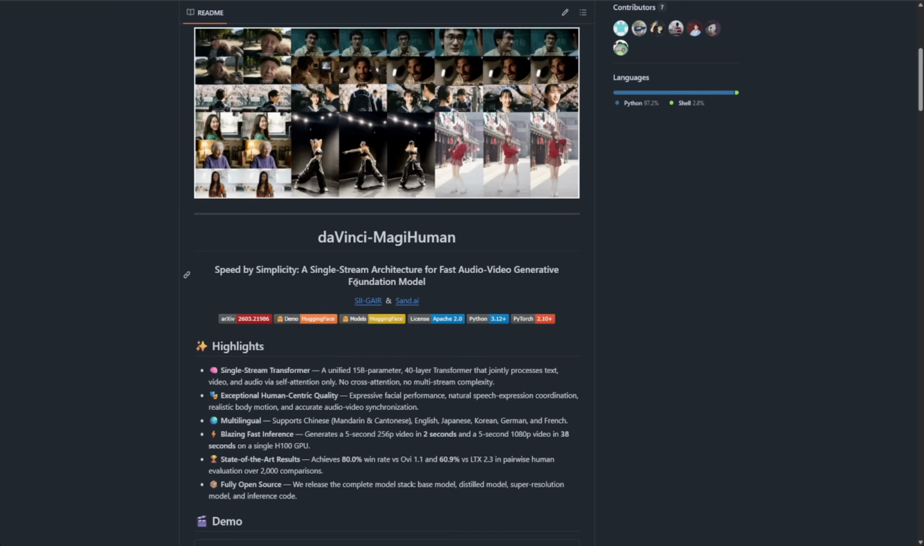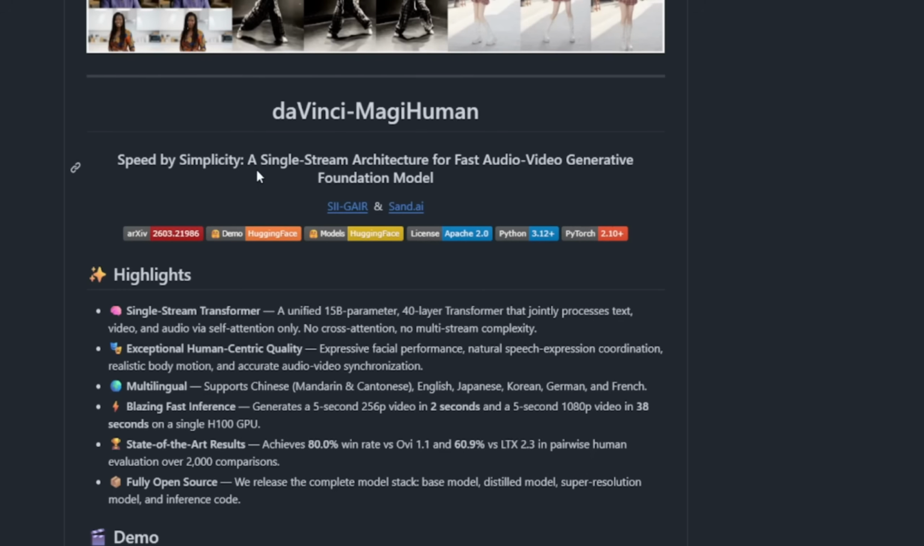First up, let's dive into the GitHub repositories. As you can see on the page, these models are built on a single-stream architecture designed specifically for fast audio-video generative foundation models. They're releasing a massive foundation model, 15 billion parameters, wrapped in a 40-layer transformer that handles text-to-video and audio self-attention all in one go. That means you don't need any extra plugins or LoRAs. This model can generate video with audio output straight out of the box.